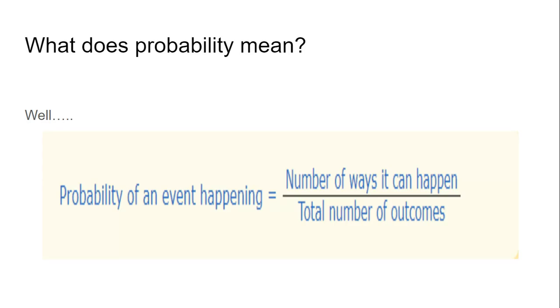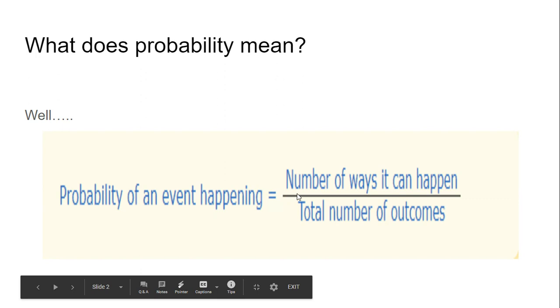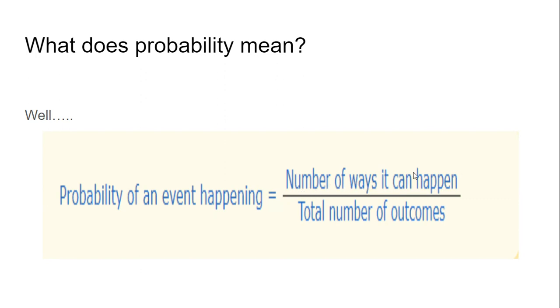Well, probability of an event happening equals the number of ways it can happen divided by the total number of outcomes. So, number of ways it can happen. What that means is how many things can you get that you want to have happen versus how many total tries are there. So let's take a couple quick examples. If you're flipping a coin, you want to get heads. Well, there's only one way it can happen. Total number of outcomes, there's two sides on the coin. The probability of the event, which is getting a heads, would be 1 out of 2.